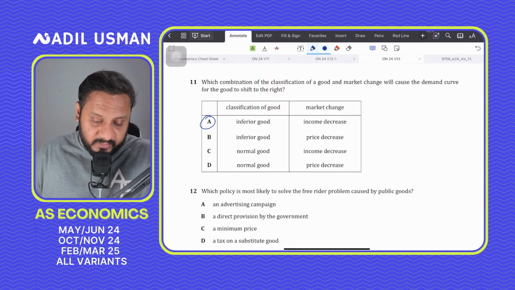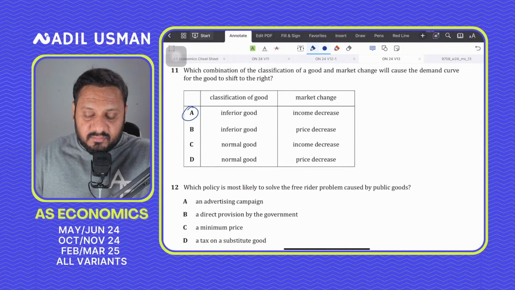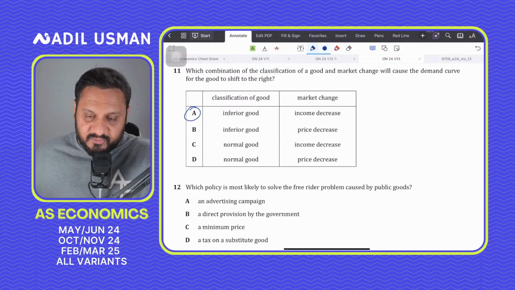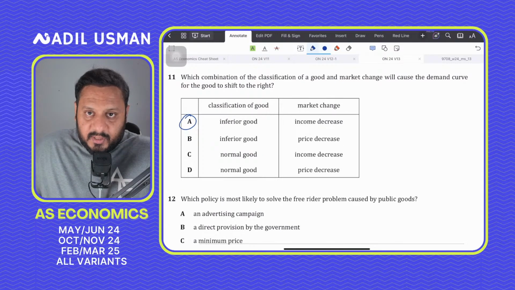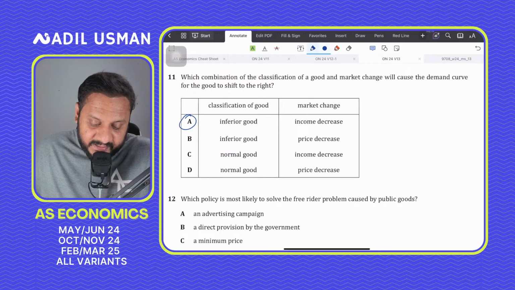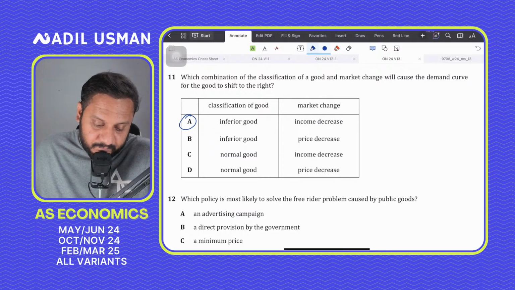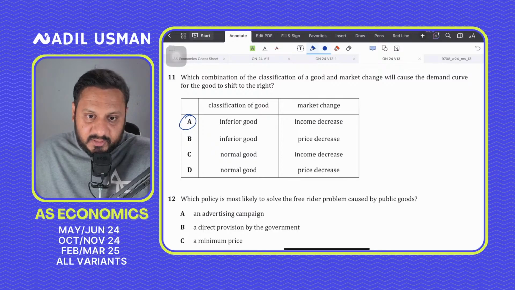So they switch to cheaper substitutes, like instant noodles and used clothes, all these things. So a fall in incomes would shift the demand for inferior goods to the right, and that's what question number 11 should be, A for apple. When incomes decrease, the demand for inferior goods would shift to the right.